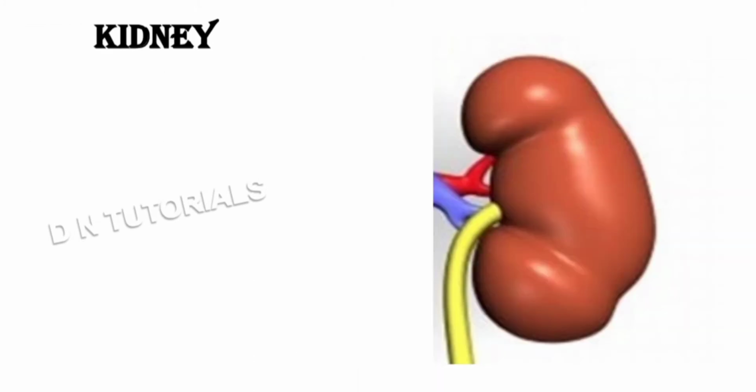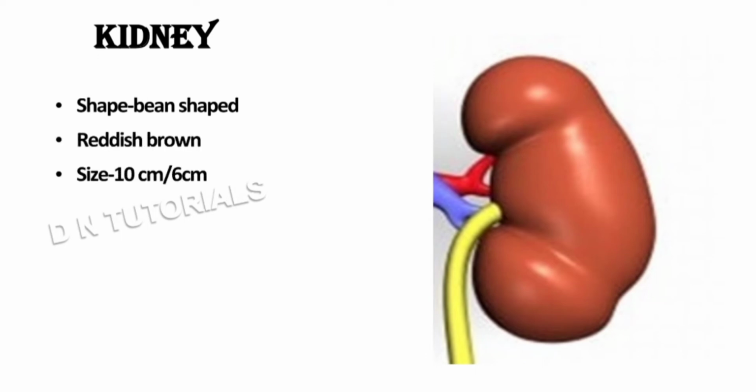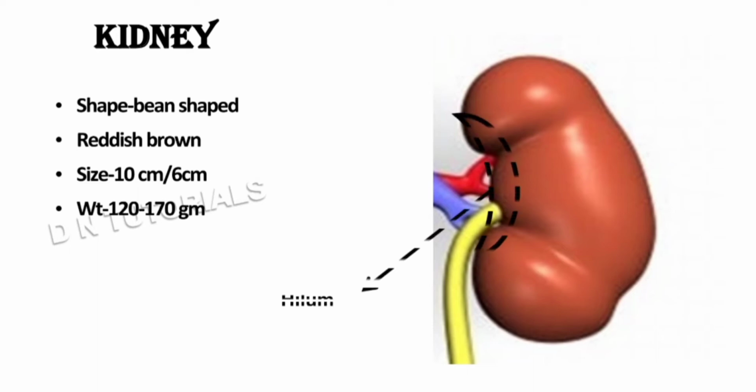The human kidney is a reddish brown bean shaped structure, about 10 centimeters long and 6 centimeters wide. The kidney weighs approximately 120 to 170 grams. The kidney has one side convex and the other side concave. The concave side has a depression called the hilum, where the renal artery enters and the renal vein and the ureter leave.